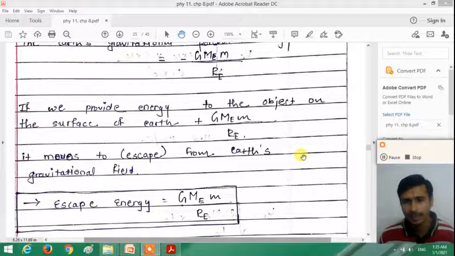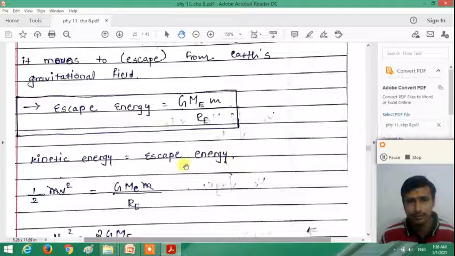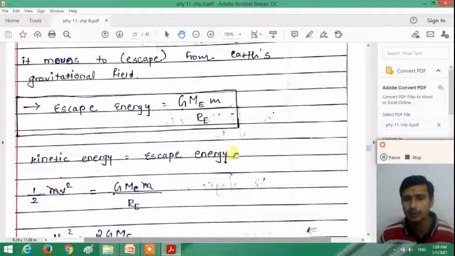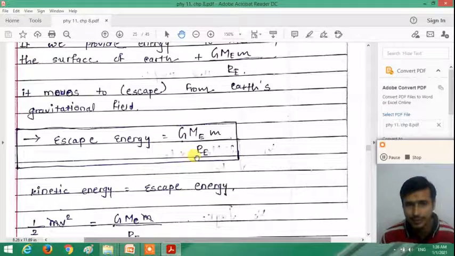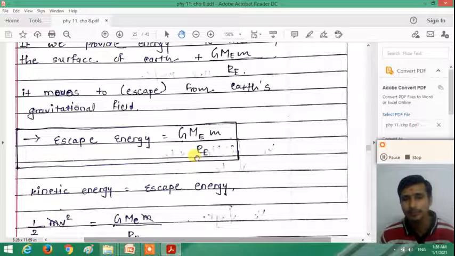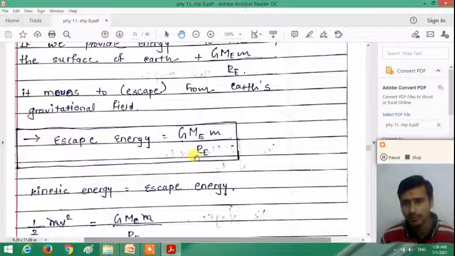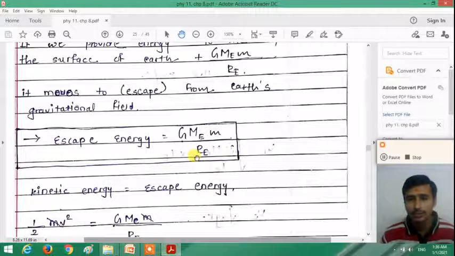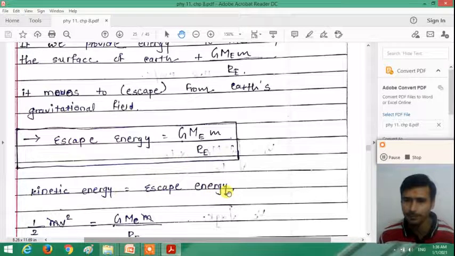So now dear student, this energy is to be provided to the object in the form of kinetic energy, and the object moves under the escape energy. So the kinetic energy of the object is equal to the escape energy. From that we can find the speed or velocity, the escape velocity of the object. The velocity associated with the escape energy, the binding energy, is called the escape velocity, or escape speed, right? So kinetic energy is equal to escape energy, right?